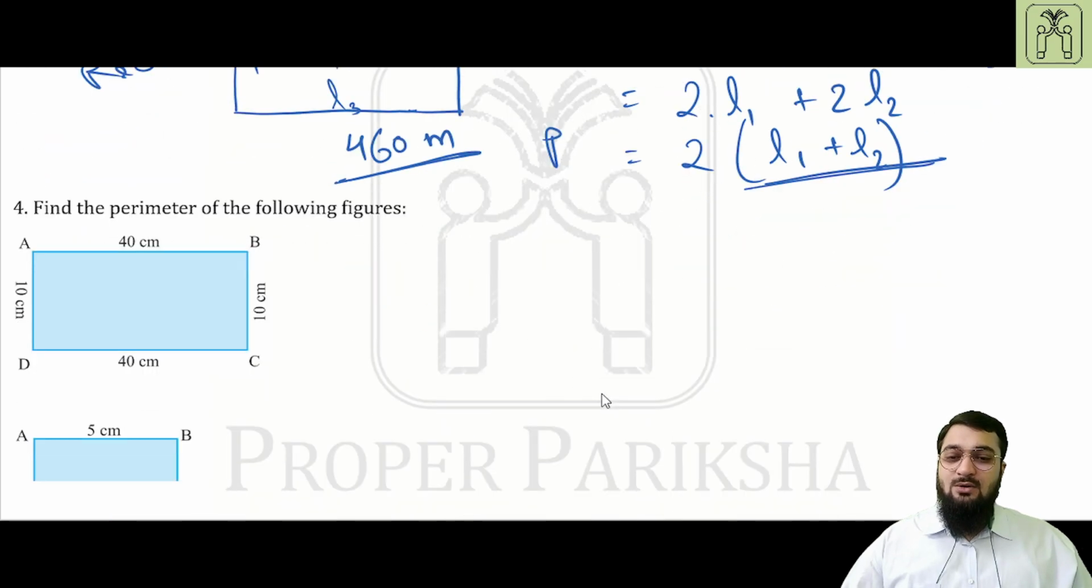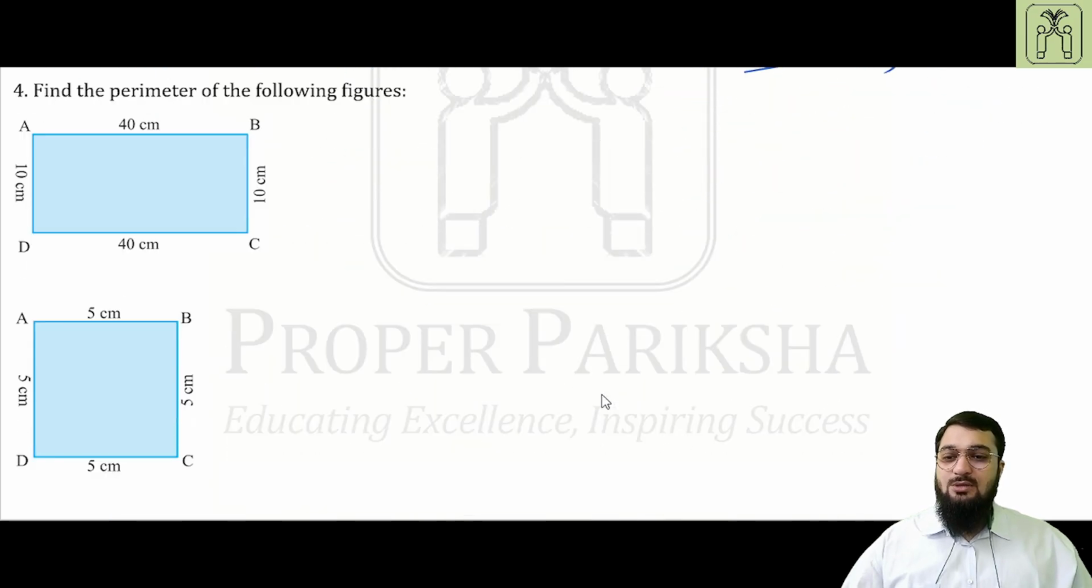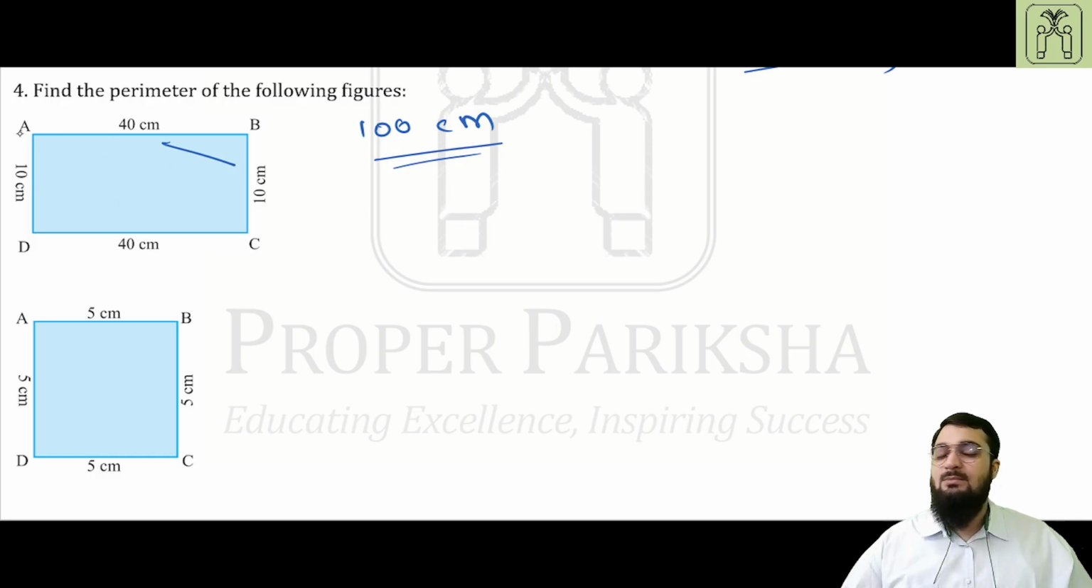Find the perimeter of the following figures. Question number 4, and that is 40, 40, 10 and 10. So 40 plus 10, that is 50, into 2 is equal to 100 centimeters, or you can just add them up, 40 plus 40 and 10 plus 10. But just by the look of it, this is looking just like a rectangle, not a regular quadrilateral, a rectangle. And the next figure has 5, 5, 5, 5, 5.